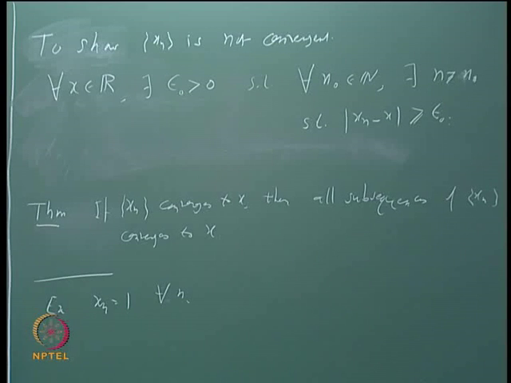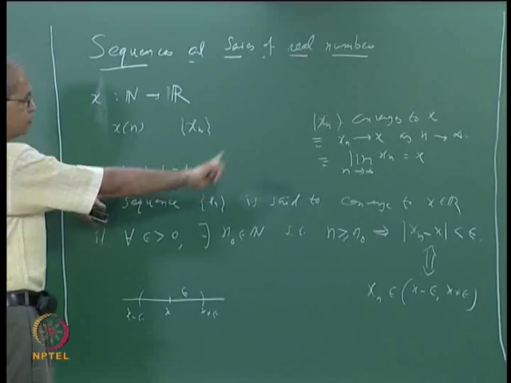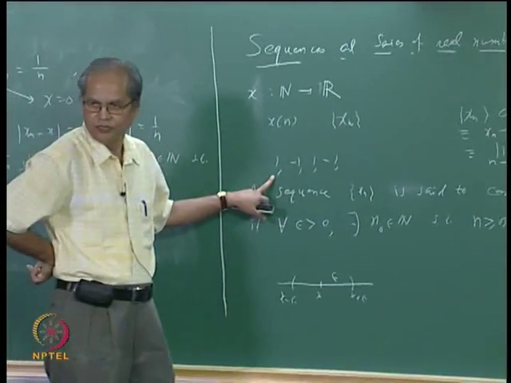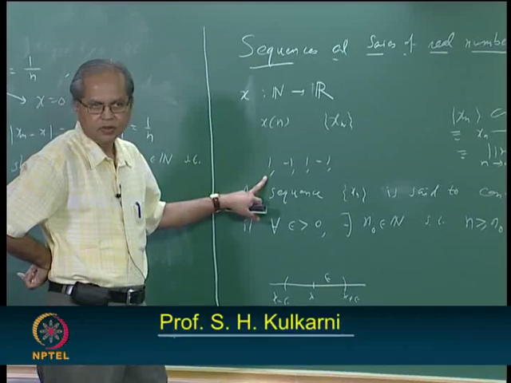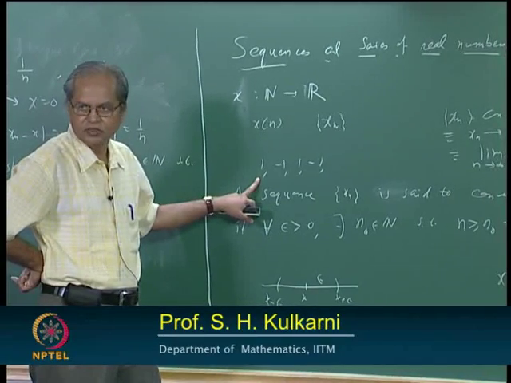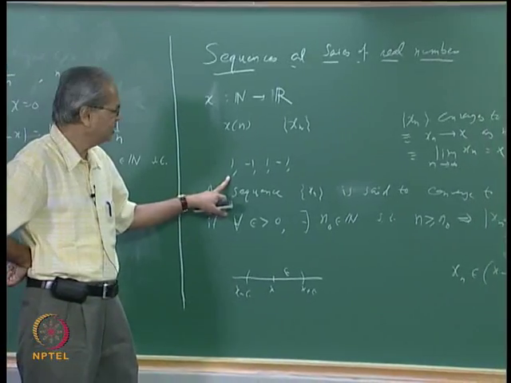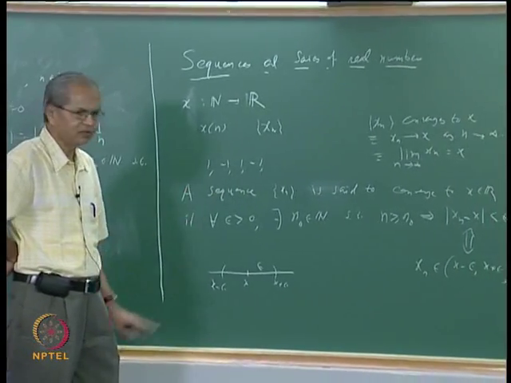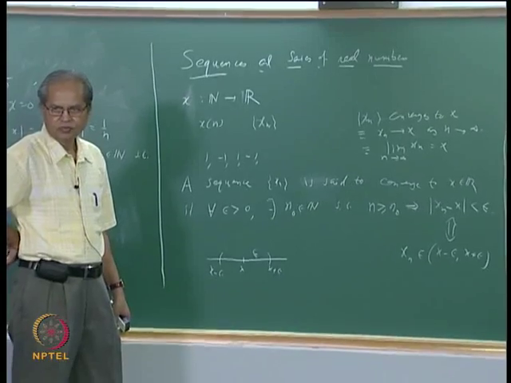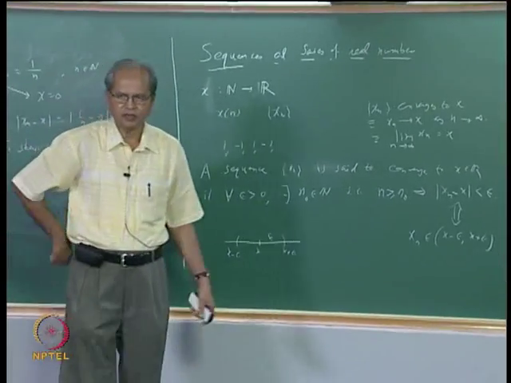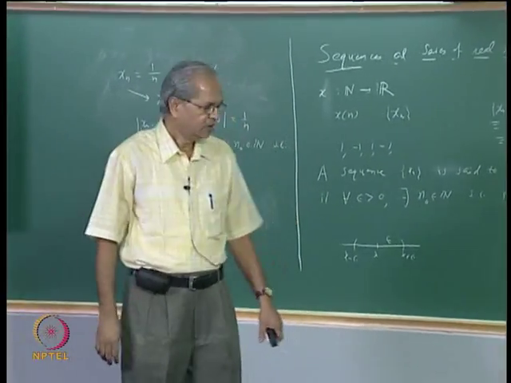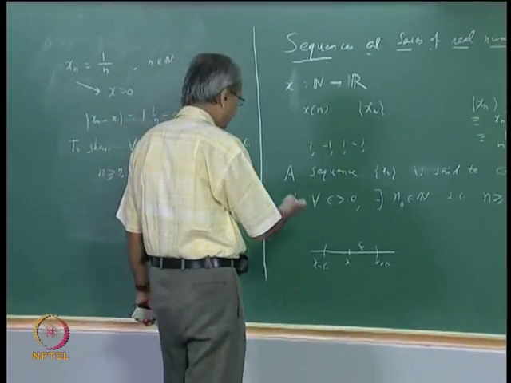Now coming back to this sequence, suppose I want to show that this sequence is not convergent using that. Then I should show that whatever x is, there will exist some epsilon. Can you tell me some obvious choice for this epsilon here? Yes, for example you can take 1 by 2. Now why do we say this? The reason is the following.